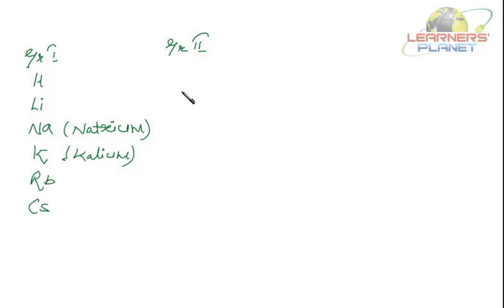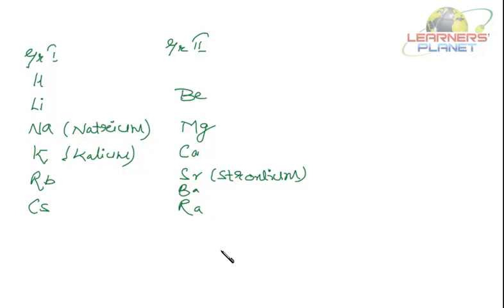Likewise, there is group 2. The elements are beryllium, the symbol is Be. Then is magnesium, Mg. Then is calcium, Ca. Strontium, Sr. Barium, Ba, and radium. So see how the symbols have been derived.